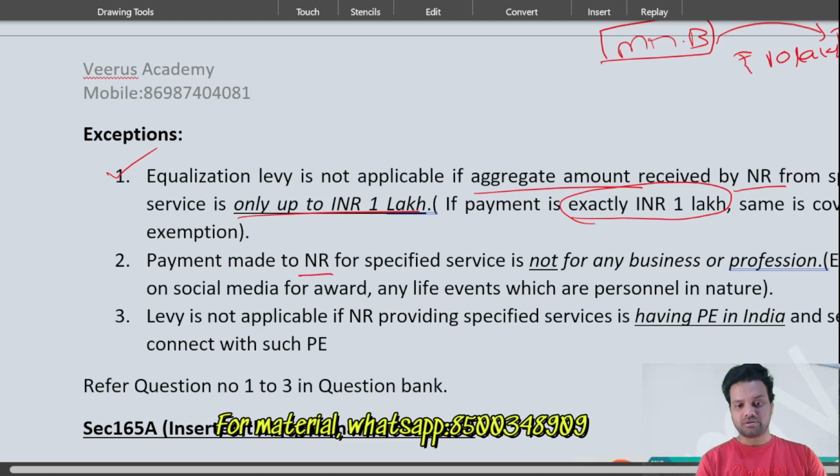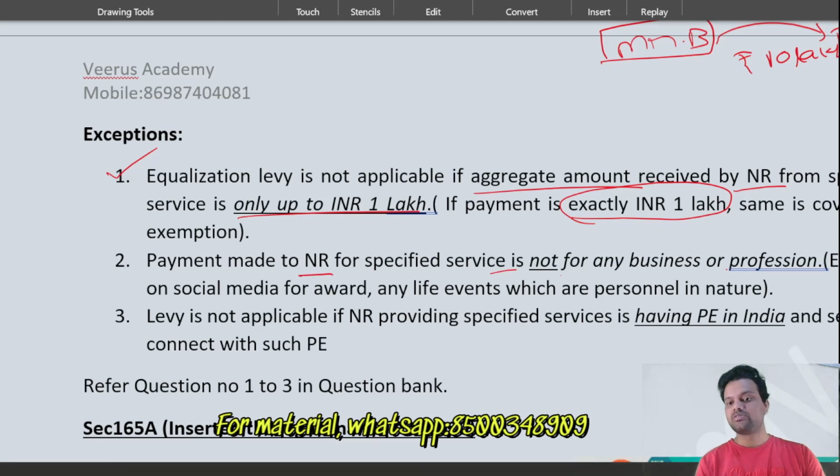Payment made to a non-resident for specified services is not for any business or profession. So for example, advertisement on social media for an award. If you receive an award, you want to advertise that to everyone, that payment also, and any life events like marriage, birthday, or any other life event related. If you pay the money to a non-resident for online advertisement, then also that is exempted.